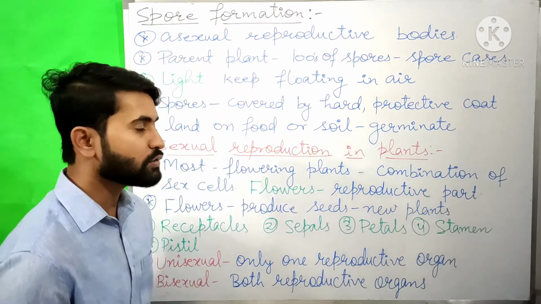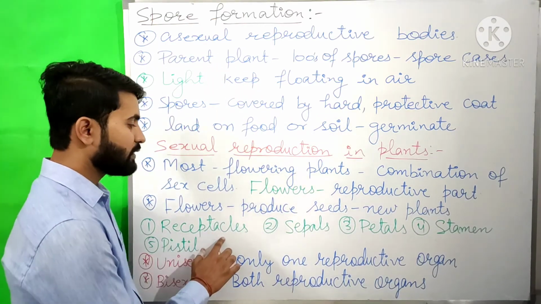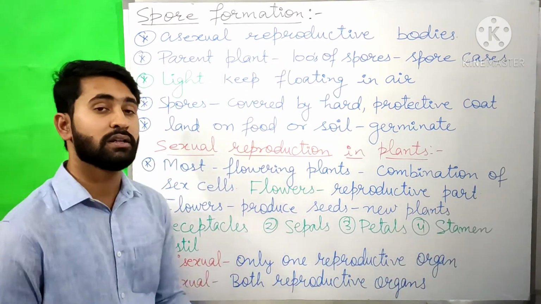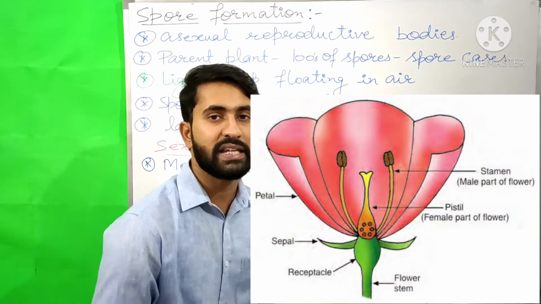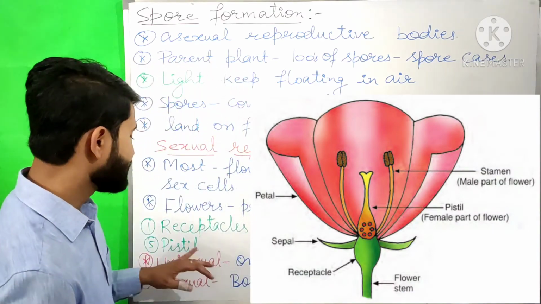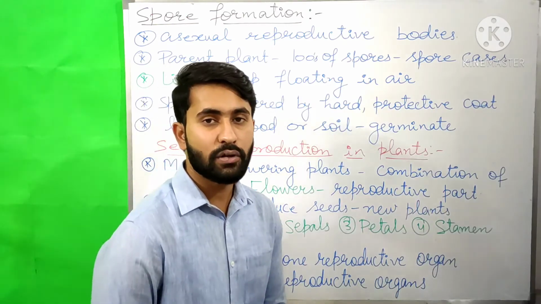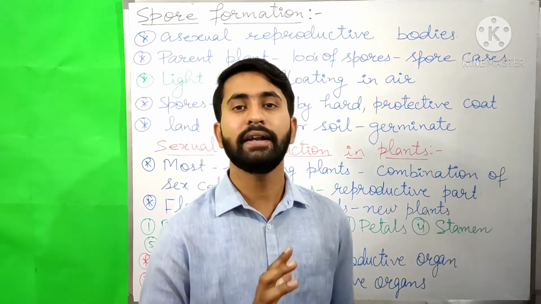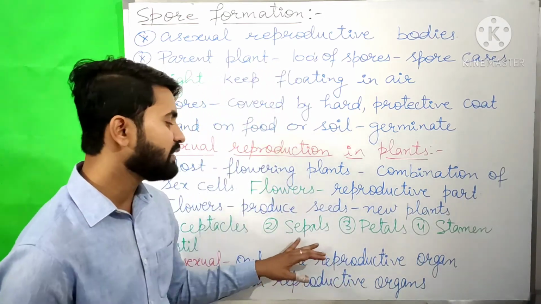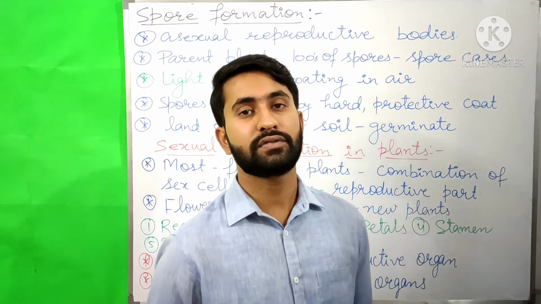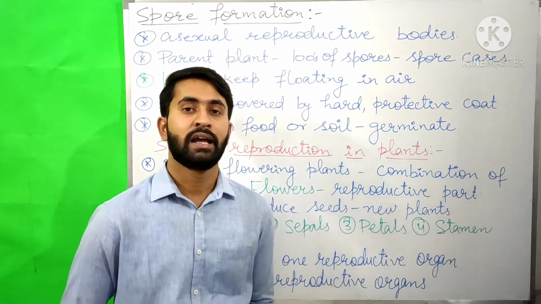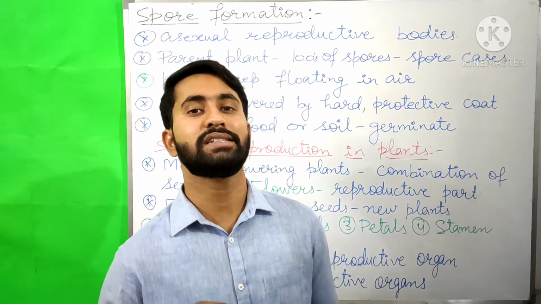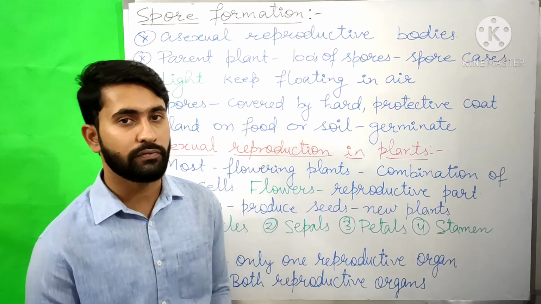The main parts of a flower are receptacle, sepals, petals, stamen and pistil. So these are the 5 main parts of a flower. The receptacle is the base of the flower to which all the parts of the flower are attached. Sepals are the leaf-like structures found in flowering plants, and these sepals protect the flower when it is in its initial stage in the form of a bud.